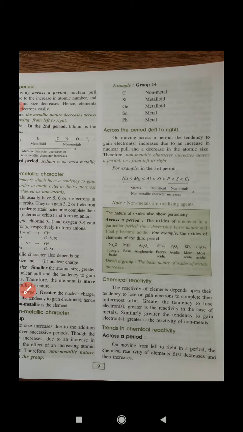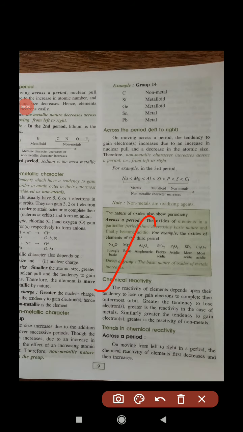Now come to chemical reactivity. Here maybe some confusion arises, so just read and memorize this. Metallic and non-metallic character is not a problem, you got a constant approach. But reactivity of an element depends on the valence electrons, how it will lose or gain electrons. Greater tendency to lose electrons means greater reactivity, and similarly greater tendency to gain electrons also means good reactivity.